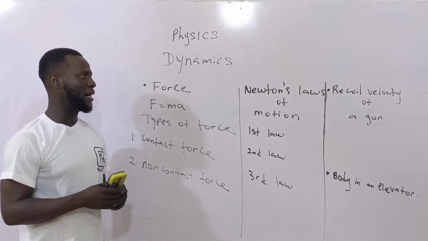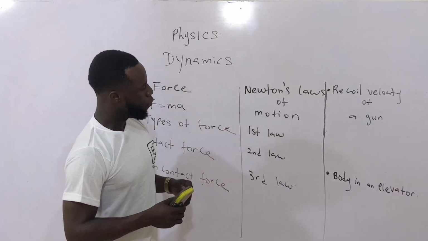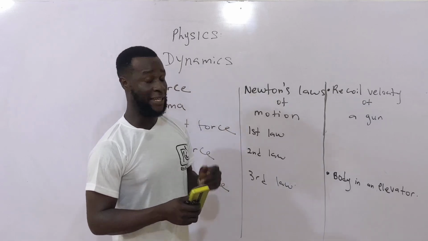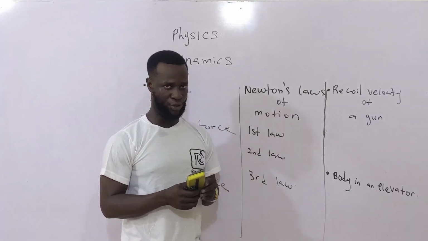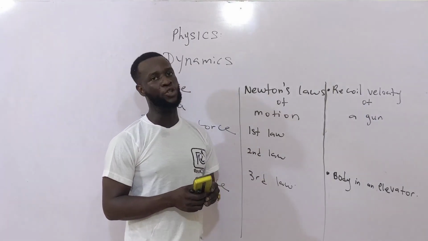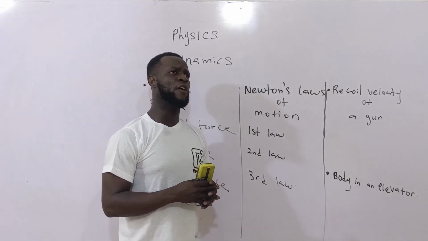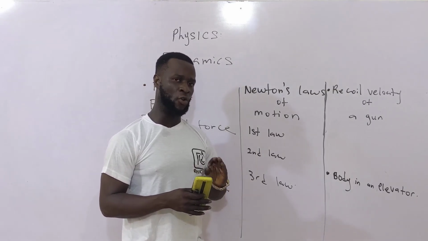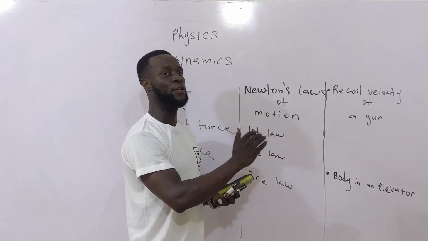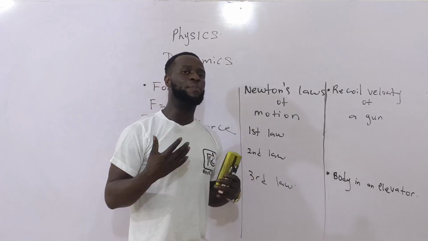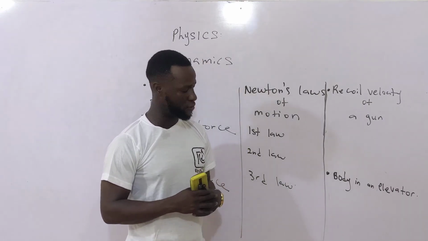Now that we have talked about types of force, Newton's laws of motion is a very important concept that we need to talk about. What are Newton's laws of motion? There are three of them. There's Newton's first law of motion, Newton's second law of motion, and Newton's third law of motion. What does Newton's first law of motion state? It states that a body at rest will continue to remain at rest, and a body moving along a straight line with a constant speed will remain in that state unless acted upon by an external force or an unbalanced force.